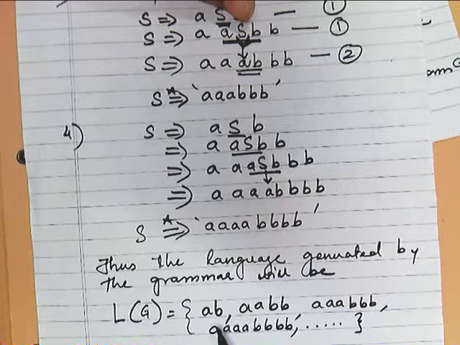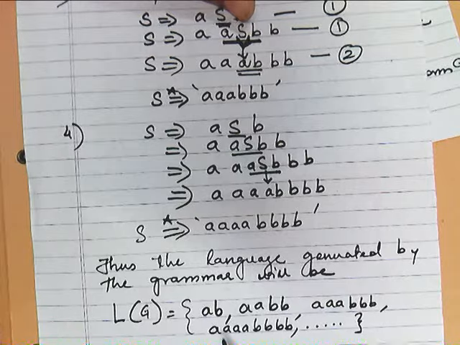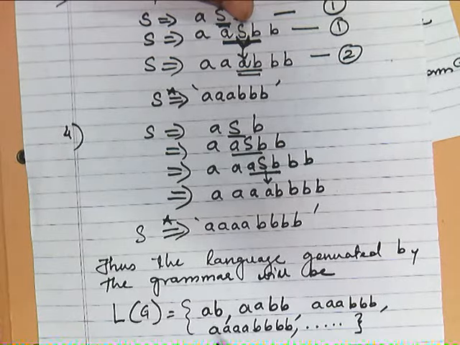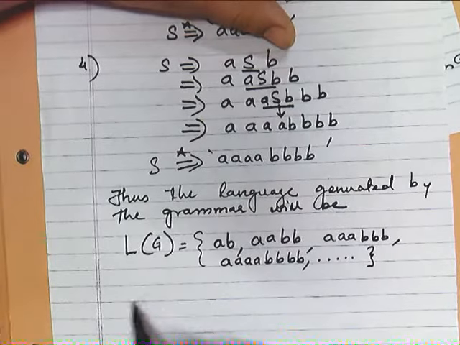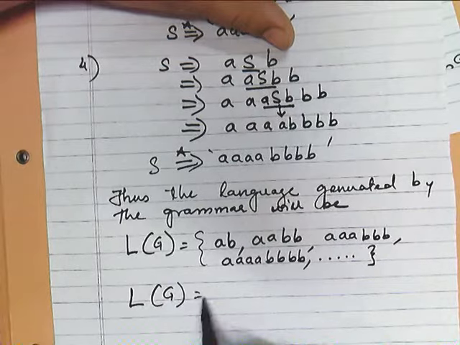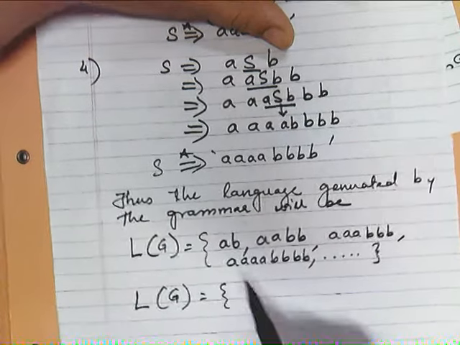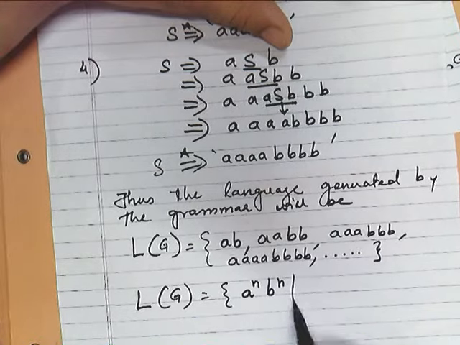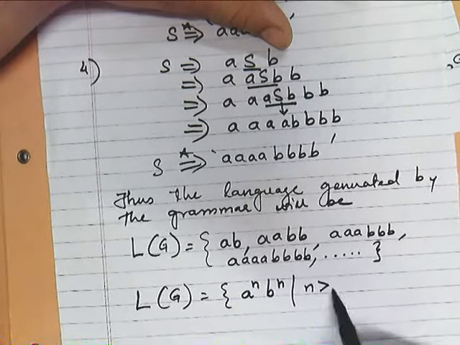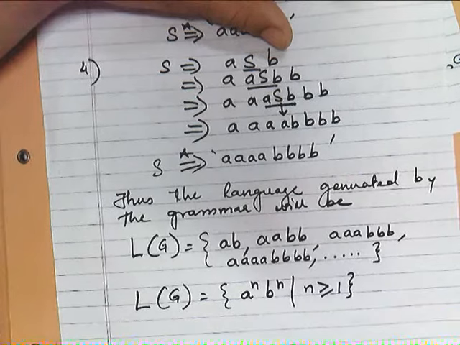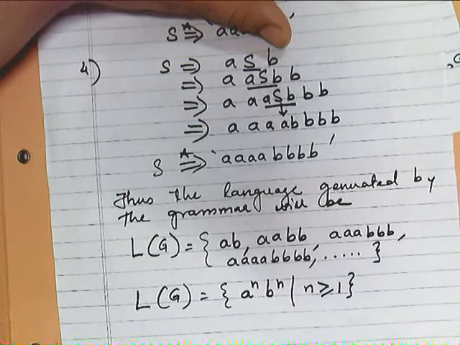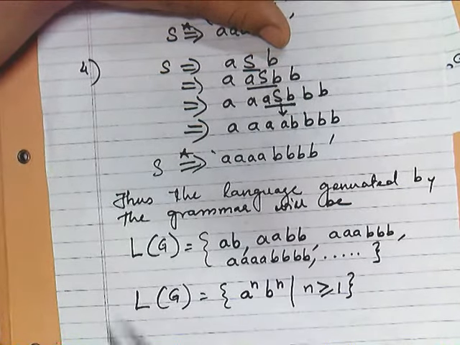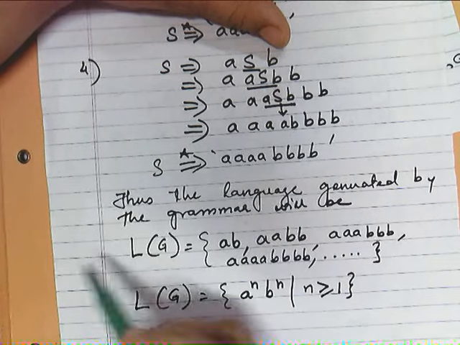AABB. So can we say it is a language which has an equal number of A's followed by the same number of B's? Okay, so from this we can shortly write that the language will be A raised to n, B raised to n, where n is greater than or equal to 1, right? So this is the language which is generated by the given grammar.